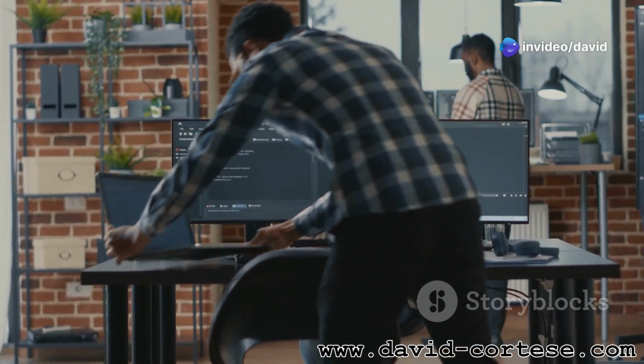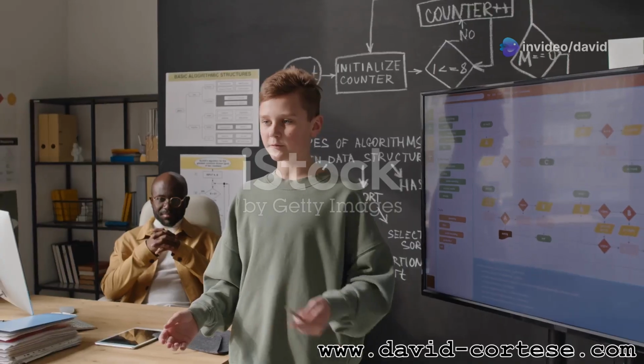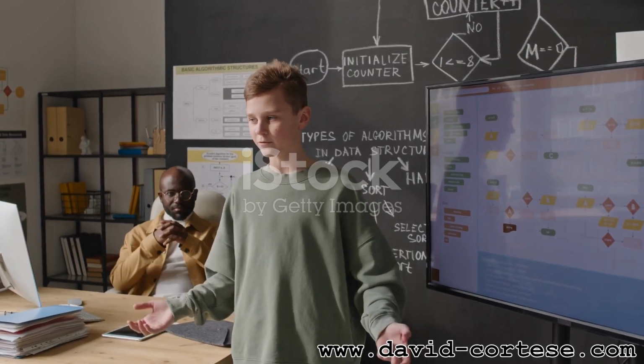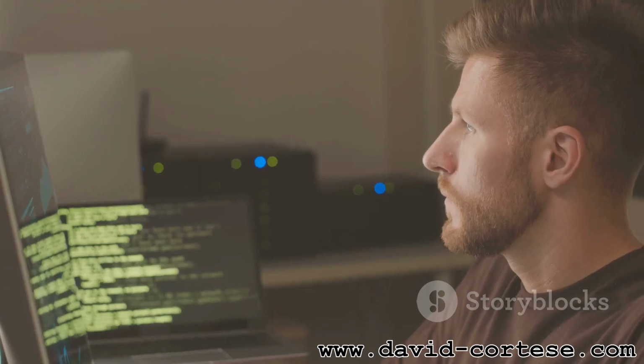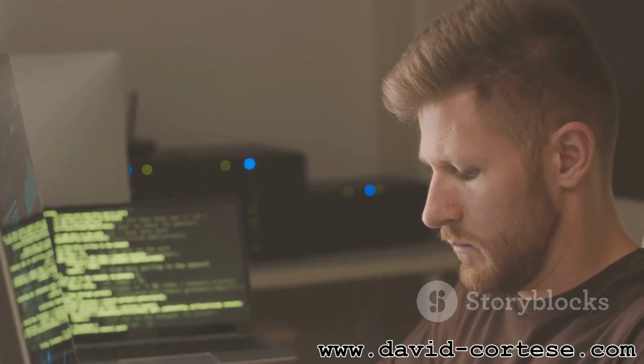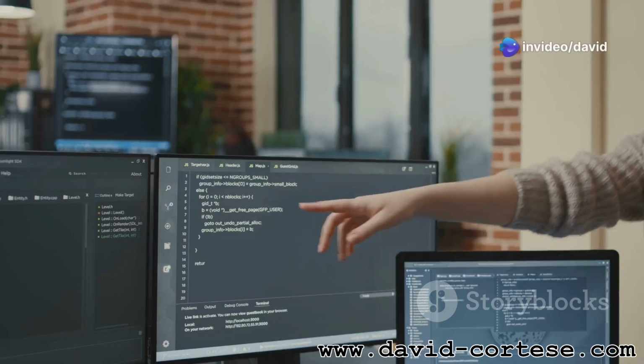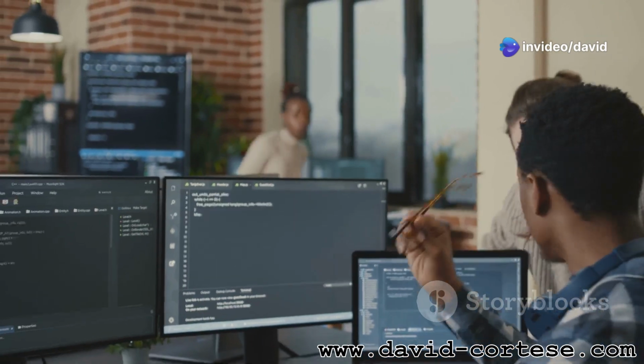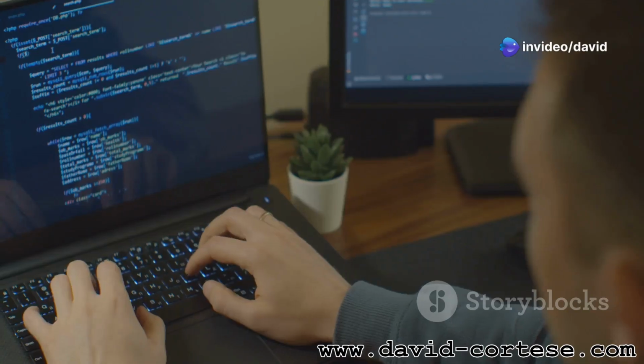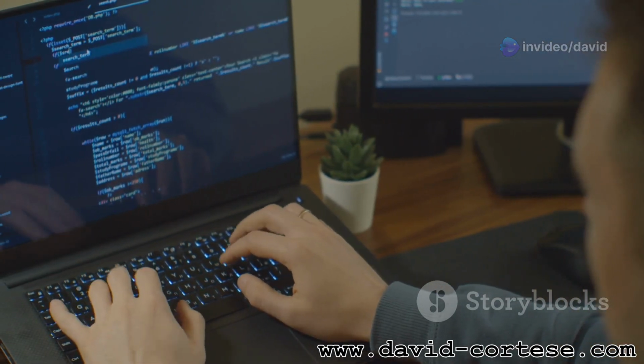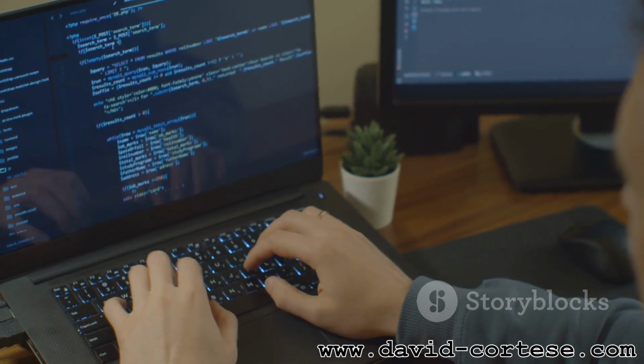Section 6. Control flow: making decisions. Control flow statements determine the order in which instructions are executed. The if-else statement allows your program to make decisions. The if statement checks a condition. If the condition is true, the code block within the if statement is executed. The else statement provides an alternative code block to execute if the condition is false.